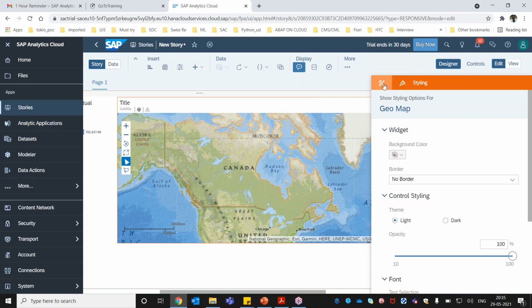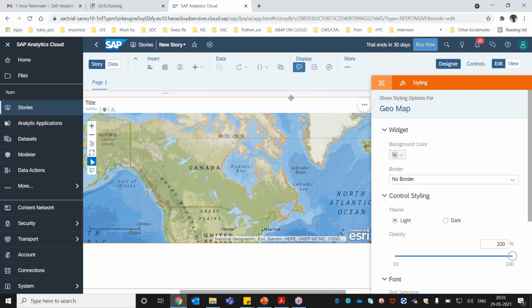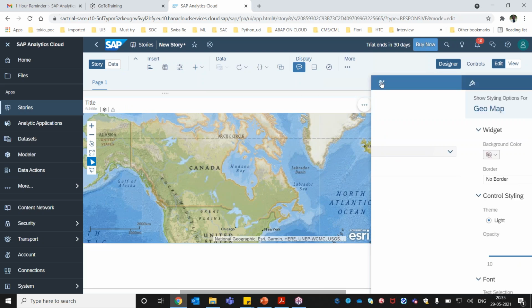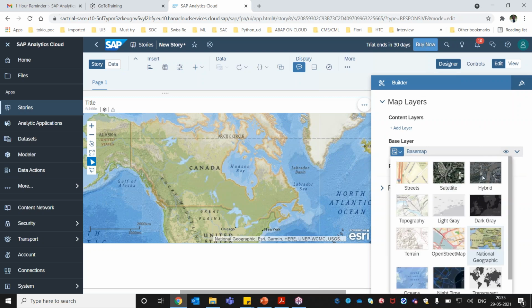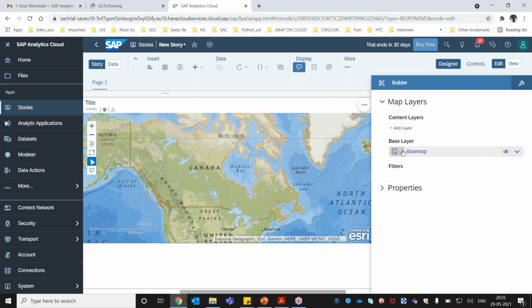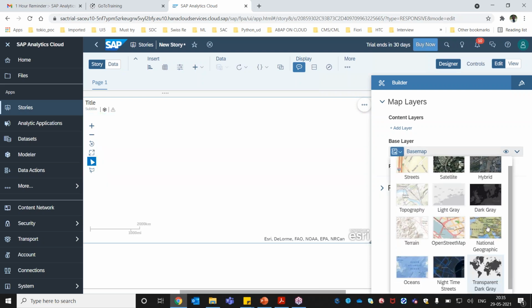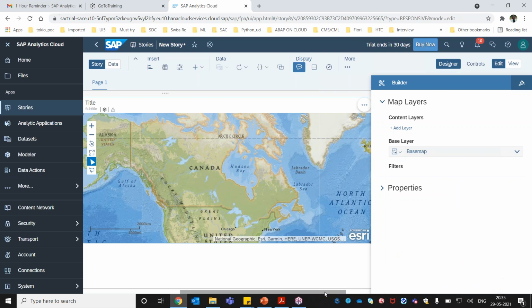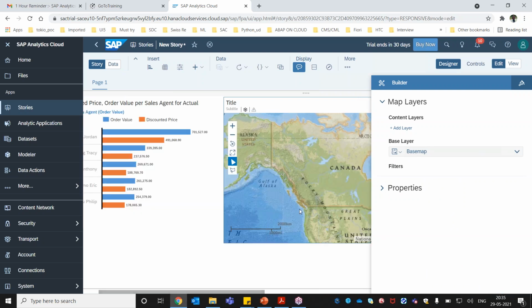This is some kind of geostyling we can do, and in another session we'll be talking more about the geostyle. So this is what we can do: we can select the map, and if you want to delete this, or create another map, you can just go and create another map here. Now I have selected from this screen. I can also select transparent, and I can select different types of maps here.